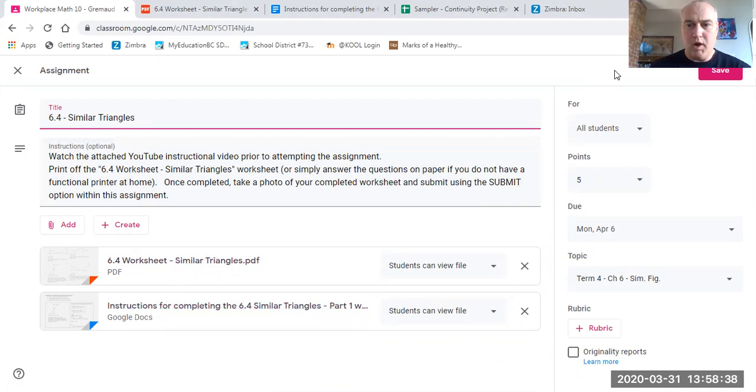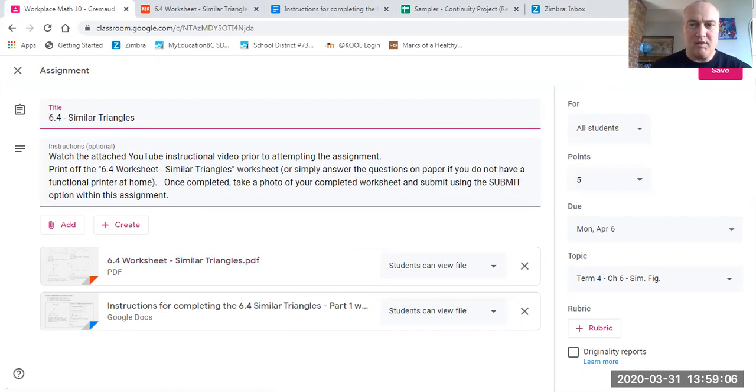One of the things you want to be aware of is that once you have printed off the worksheet, or if you don't have a functional printer at home, you can simply do the worksheet questions on pen and paper or pencil and paper. Then take a picture of the completed worksheet or assignment and upload it onto your Google Classroom.